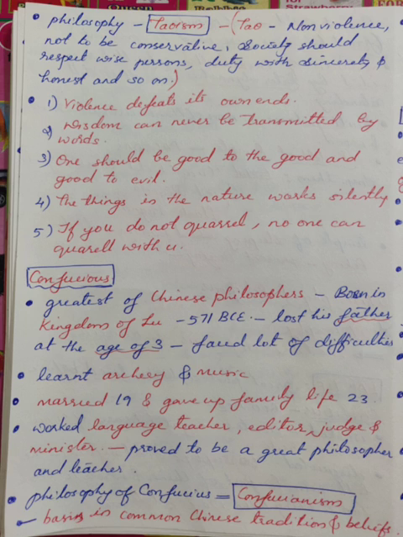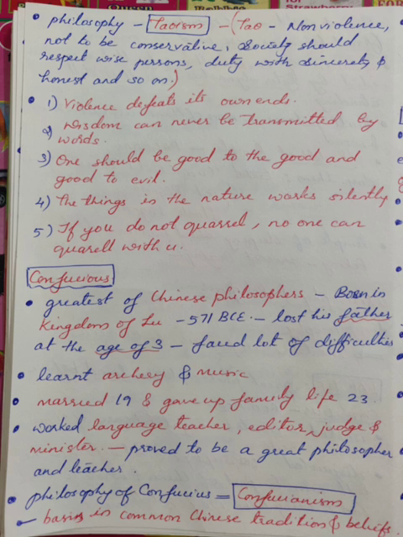Confucius. Confucius was the greatest of the Chinese philosophers, born in the kingdom of Lu in 571 BCE. He lost his father at the age of 3. He faced a lot of difficulties. Confucius learned archery, in the sense of bow and arrow, and music. He married at the age of 19 and gave up family life at the age of 23. He worked in different capacities as language teacher, editor, judge and minister. He proved to be a great philosopher and teacher.